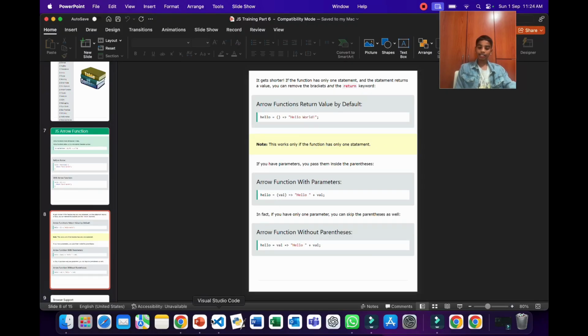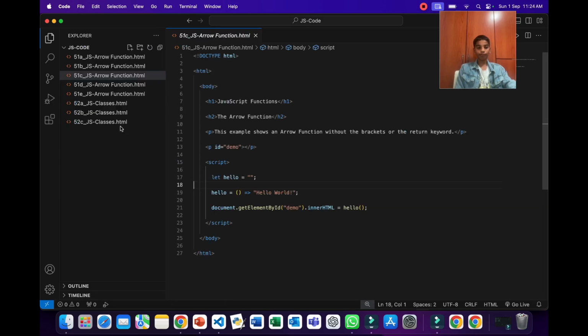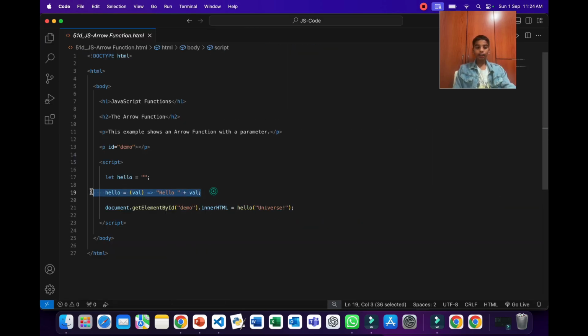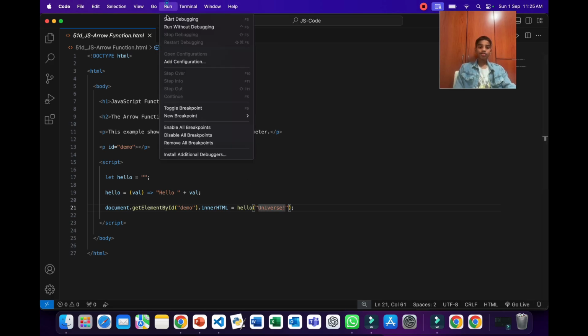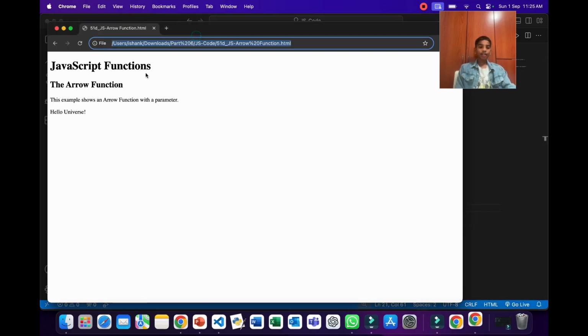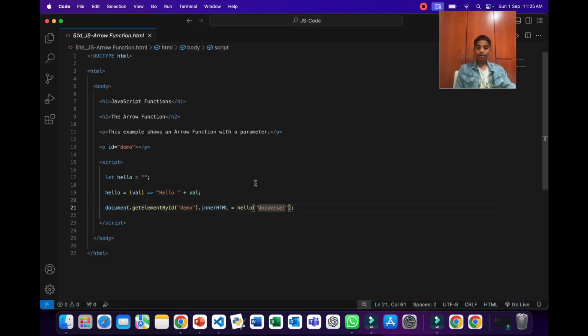So now let's look at this example using Visual Studio Code. Here is our arrow function from the PPT. And over here we're calling the function hello and we are giving it the value of universe. So if you run this using Chrome, our result will be hello universe. And we can even change it to hello and some random name such as Joe.